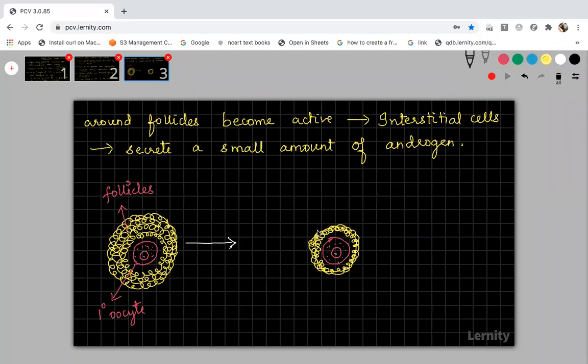Okay. So you can see, some of the follicular cells have been disintegrated in the center.